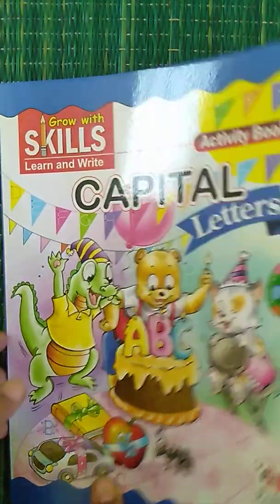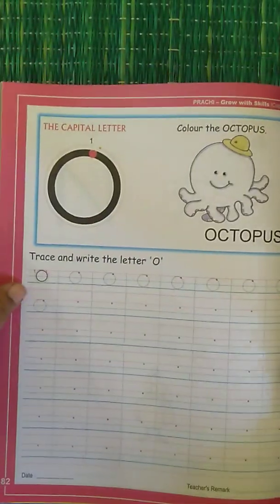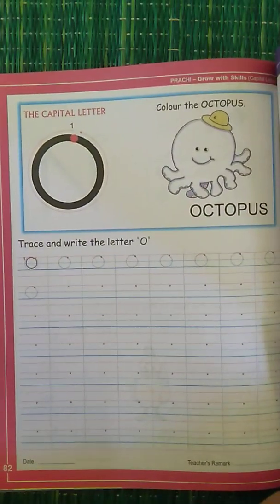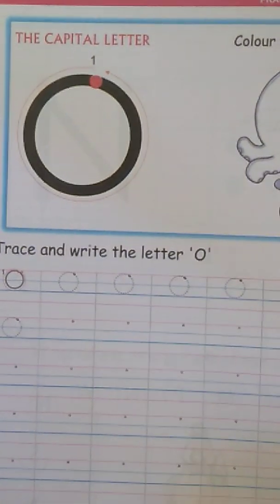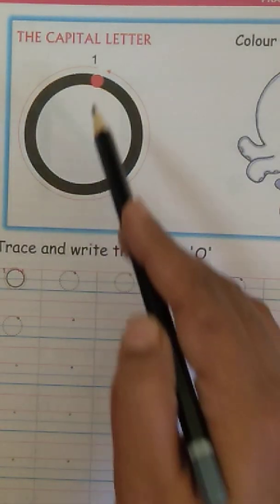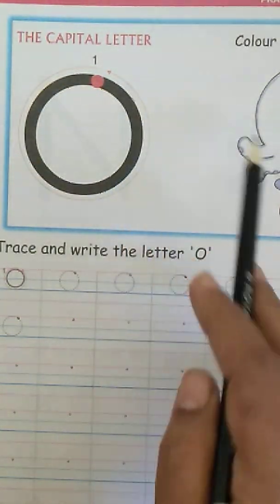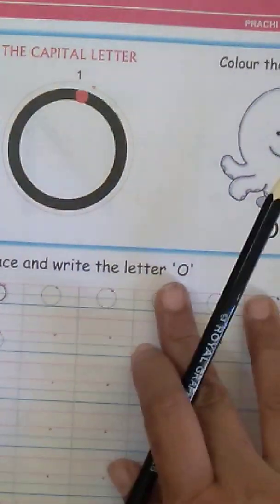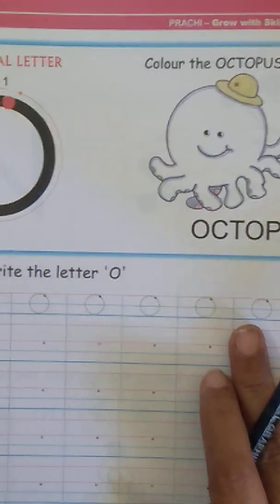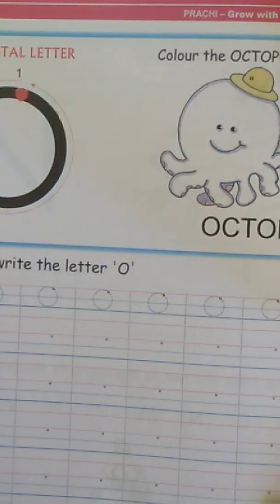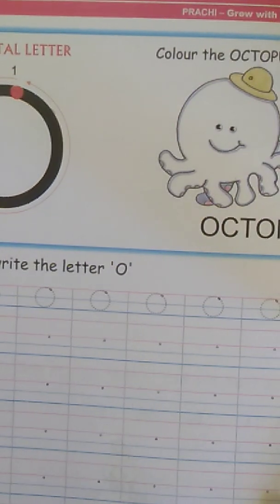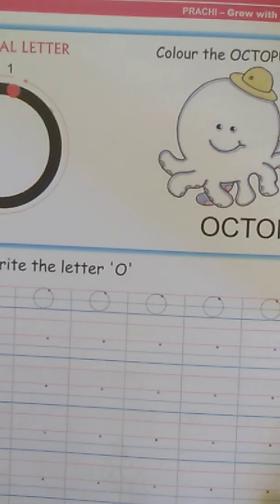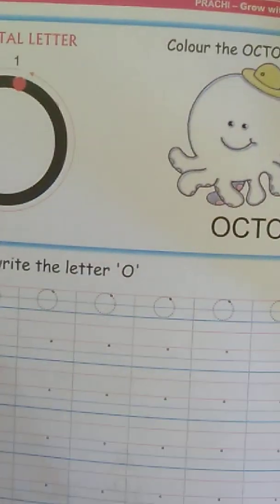Now children, take out your capital letters book and turn to page 82. So which letter are we going to write? We are going to write the letter O. O for octopus. Can you tell me two other things that start with the letter O? O for orange. Very good. Then what else starts with O? Yes. Think and tell me.